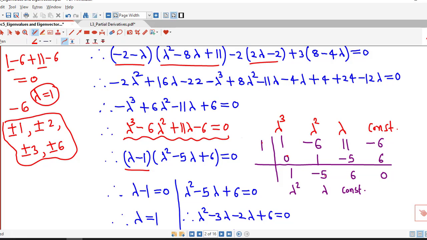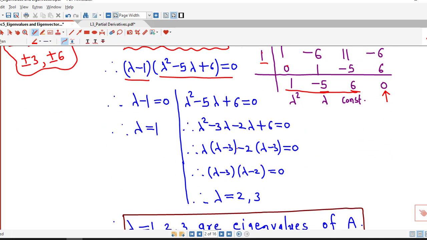Minus 6 plus 1 is minus 5, minus 5 into 1 is minus 5, and addition of 11 and minus 5 is 6, 6 into 1 is 6, so we obtain 0 here, and this will give us lambda square minus 5 lambda plus 6 equal to 0.